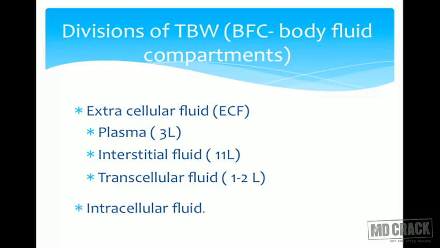Now, one important part of the extracellular fluid is the transcellular fluid. Now, what is transcellular fluid? This is the fluid which is present in special compartments, such as cerebrospinal fluid. It includes the synovial fluid, that is the fluid present in between the joints. It includes the pericardial fluid. It includes the pleural fluid. So this is called transcellular fluid.